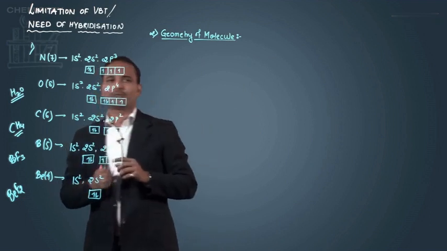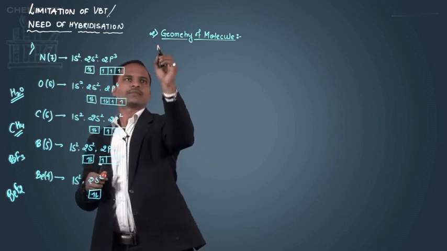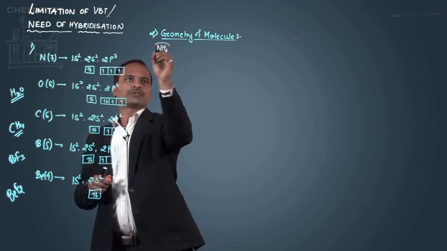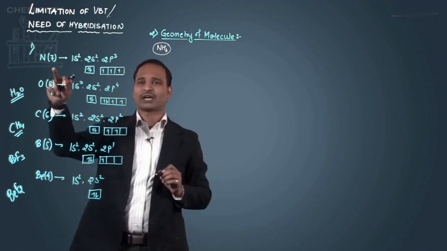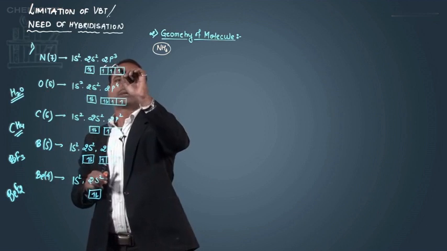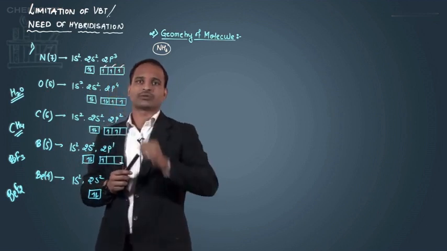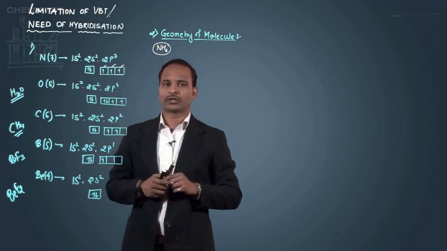Now here in the case of ammonia, that is NH3, which contains nitrogen and hydrogen, we have a configuration for nitrogen which has 3 half-filled orbitals. That means from the nitrogen, the p orbitals will come for the bonding.